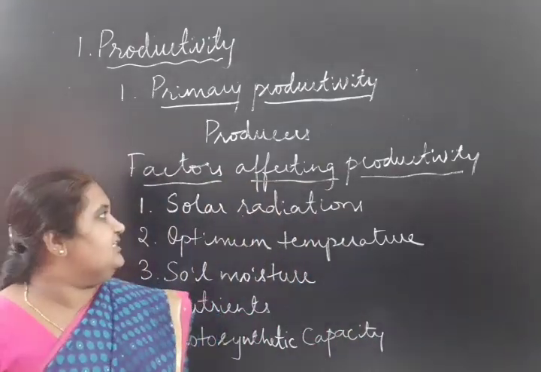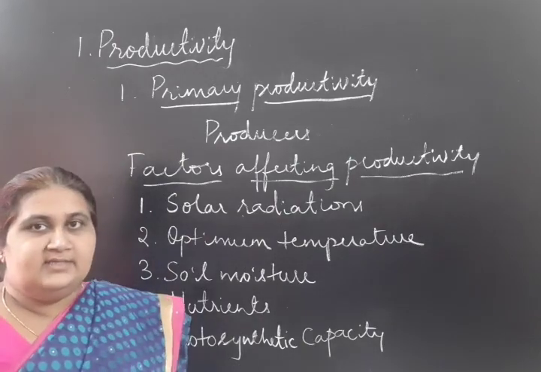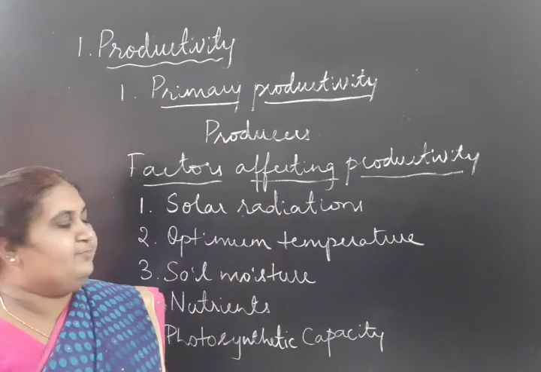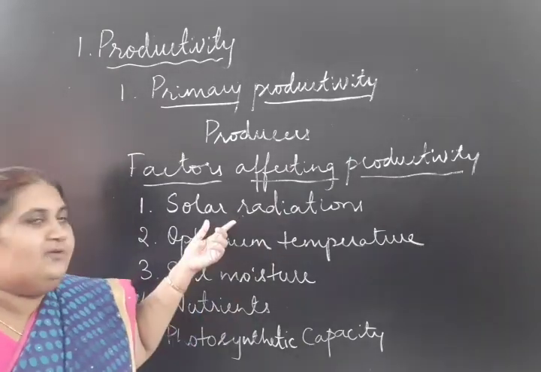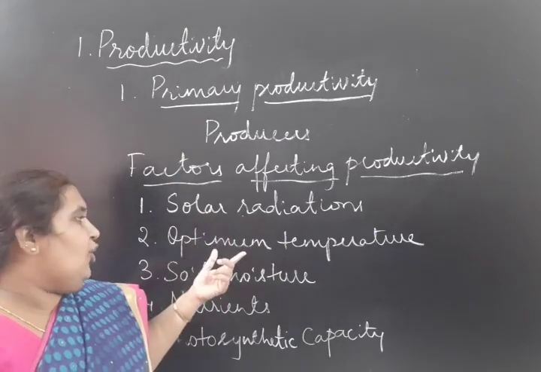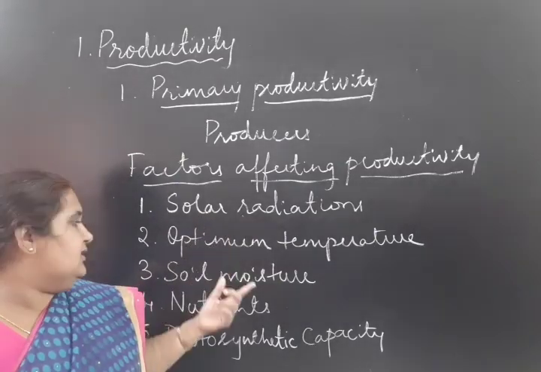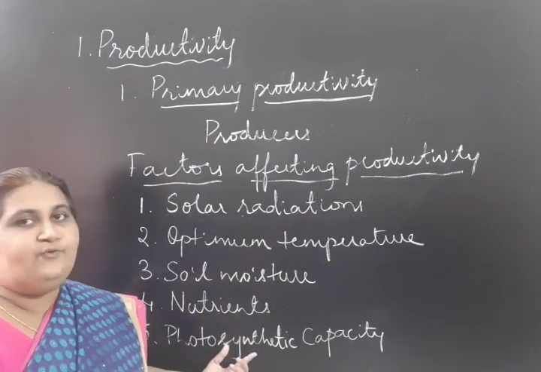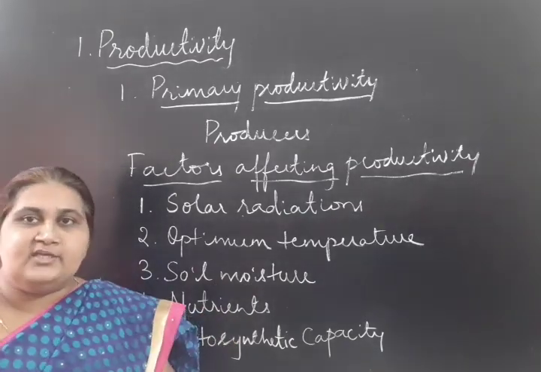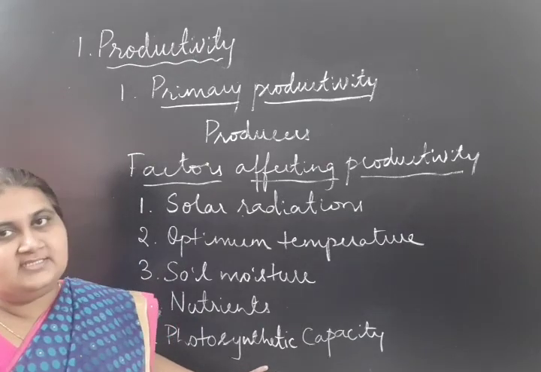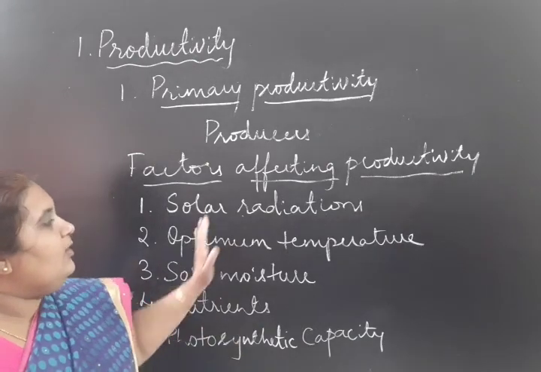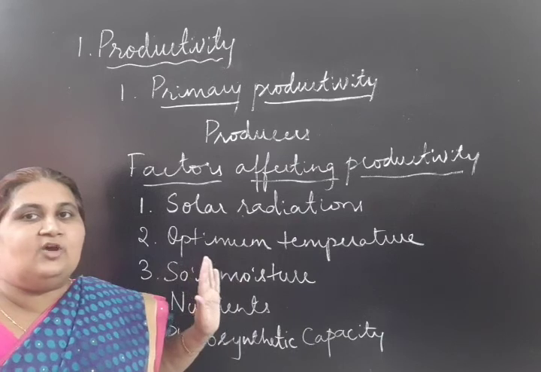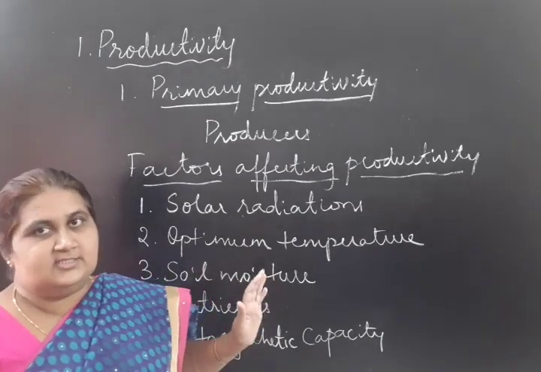The factors that affect productivity or primary productivity are solar radiation, optimum temperature, soil moisture, nutrients and photosynthetic efficiency or capacity. All these should be in optimum conditions.